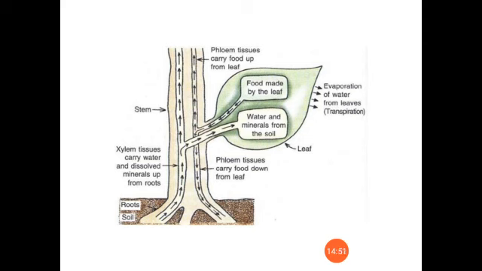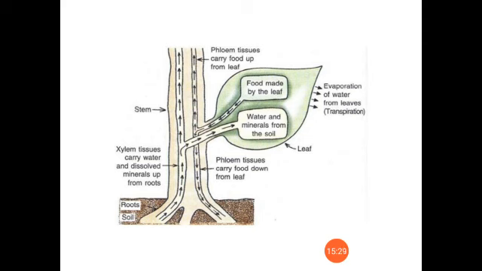From the source, that can be a leaf, a root or a stem, if the food is loaded into the phloem, it needs energy, so it is known as active transport. After entering into the sieve tubes, water also enters from the adjacent cells, and this creates a high pressure in that part where the food is loaded into the sieve tubes.